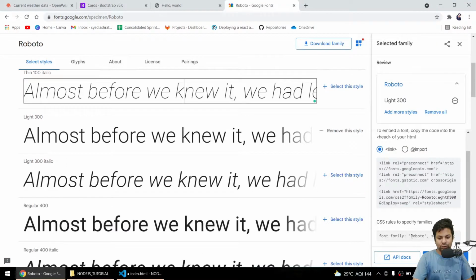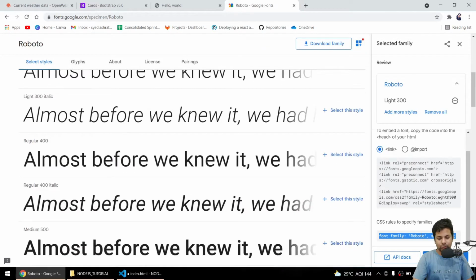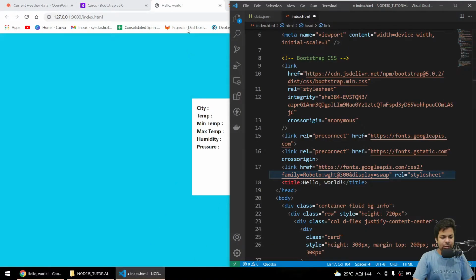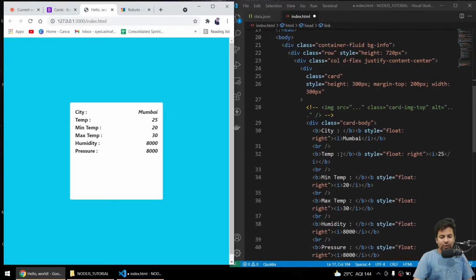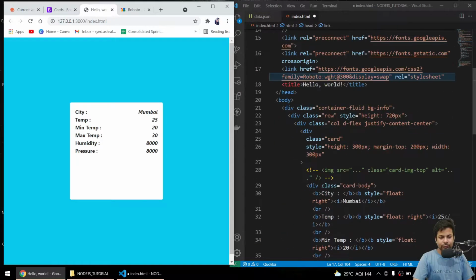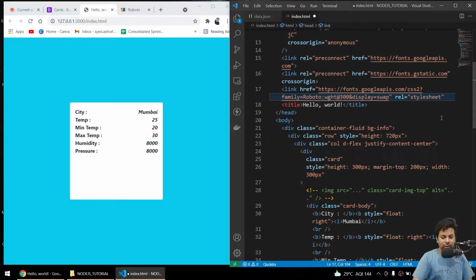And how do we use it? We just say font family Roboto. Copy, come here. Let me just make it smaller. Why is the title in red? Okay, it's not correctly ending.